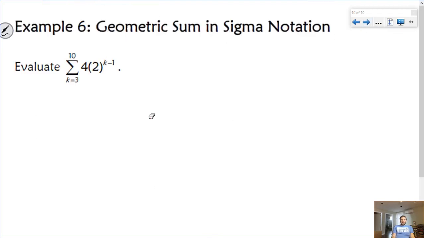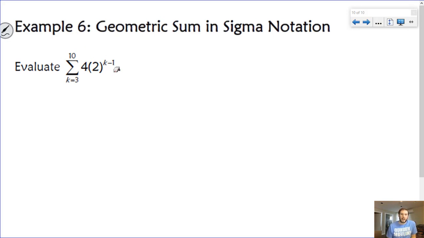Okay, finally, our sigma notation. In this case, we have to be really careful because sigma notation doesn't care about term number. It doesn't care if it's term 1, term 2, term 3. What it'll do is take whatever the lower limit is and plug it in for k, whether that gives us a 1 or a 2 or a 3. It doesn't care. So we have to be able to translate sigma notation into the T1 and the n and things like that.